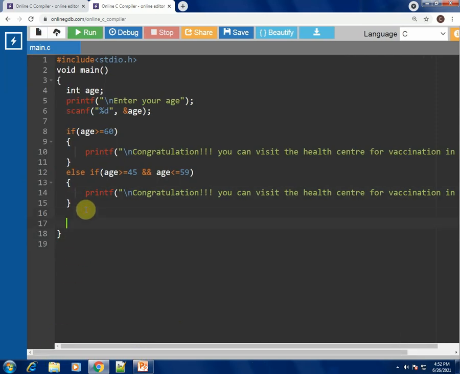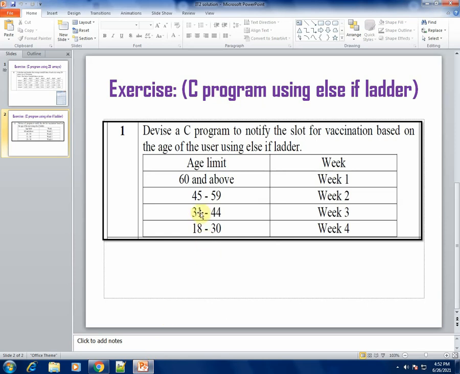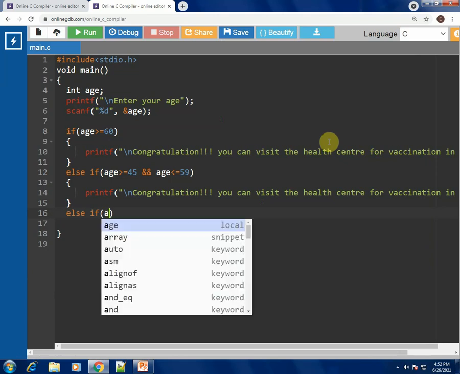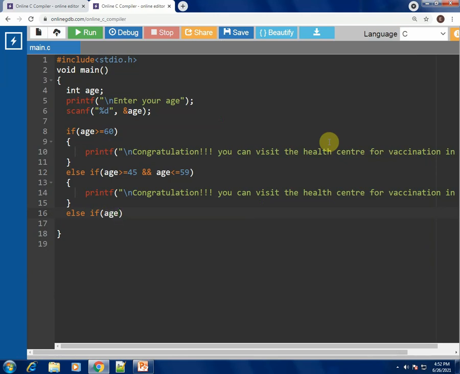The next condition is else if. In the parenthesis we have to write the condition. Let us have a look at the question once again. What is the third condition? 31 to 44. So age should be greater than or equal to 31 and age should be less than or equal to 44.